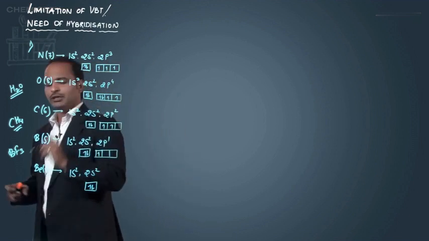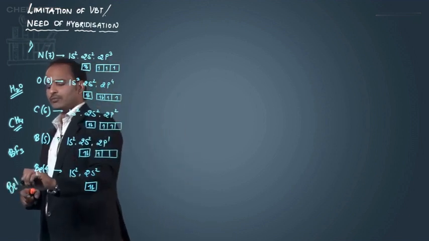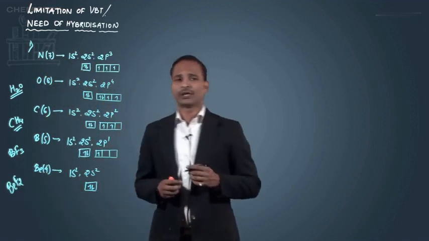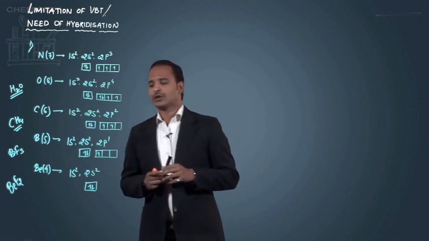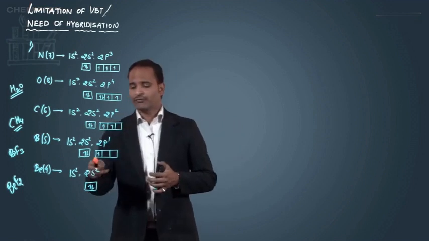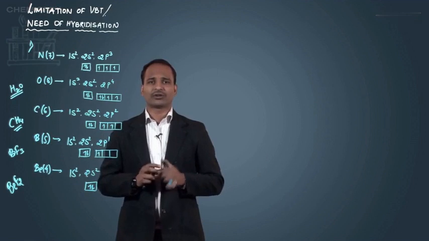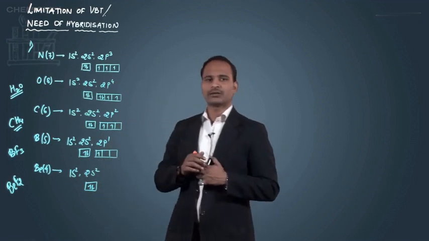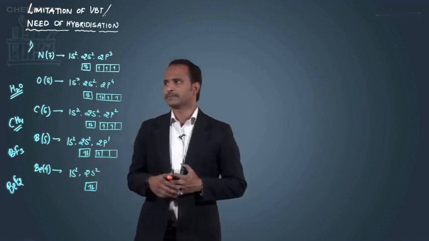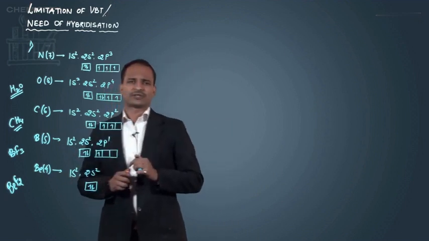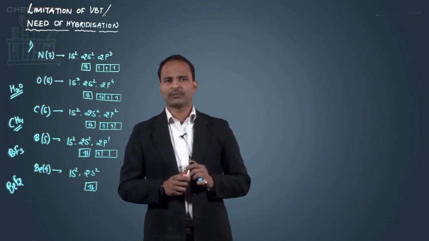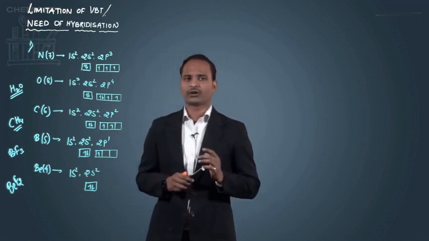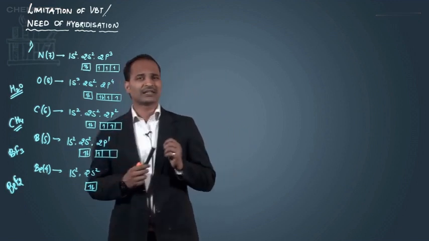But we know that the beryllium is forming 2 bonds with the fluorine. BeF2 we are having. We have BeCl2, BeH2. So beryllium forms 2 bonds. So how is it forming 2 bonds, even when it is not having any half-filled orbital? This is not explained by the valence bond theory. So this again becomes a limitation of valence bond theory. So this was the first limitation of valence bond theory, that in many cases the number of bonds formed by an atom is not equal to the number of half-filled orbitals. Now let's see the second limitation.